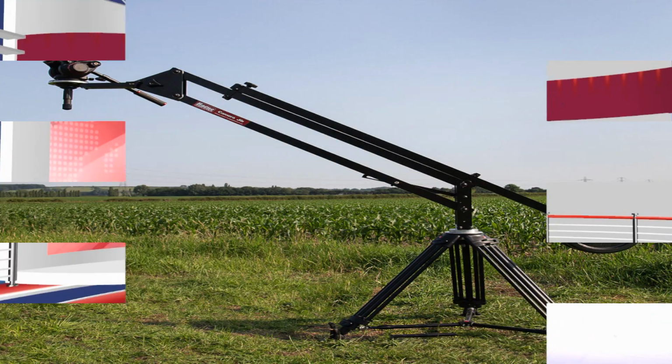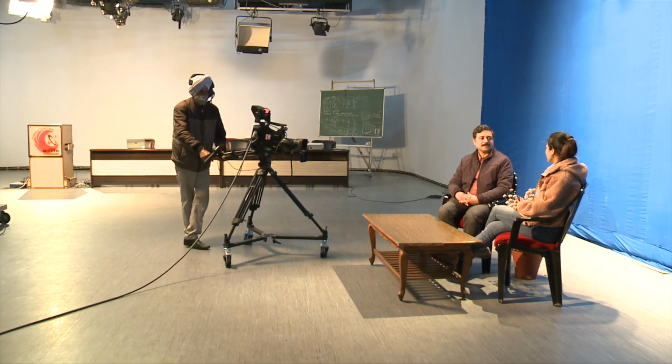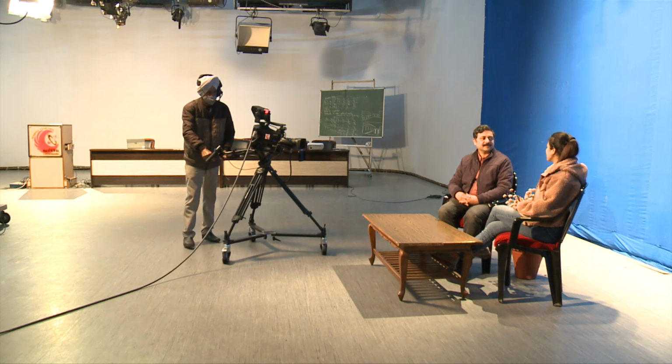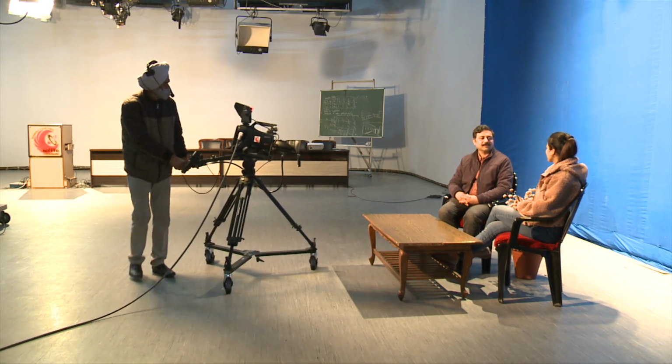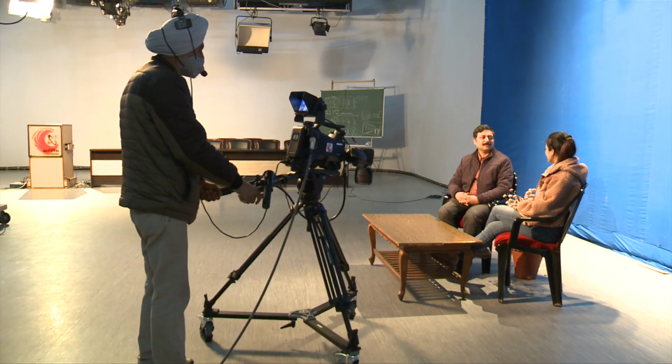Next is crane or jib. A crane works and looks similar to a construction crane. It is used for high sweeping shots to follow the action of your subject. Then arc shot. Arc shots are camera shots where the camera moves around the subject in a semicircle. This is called an arc shot.